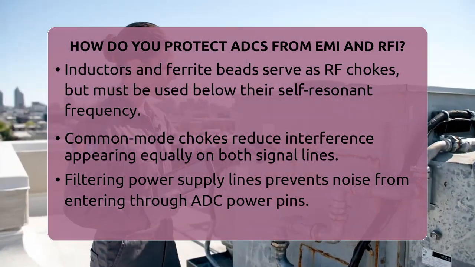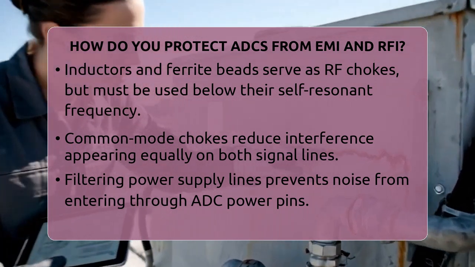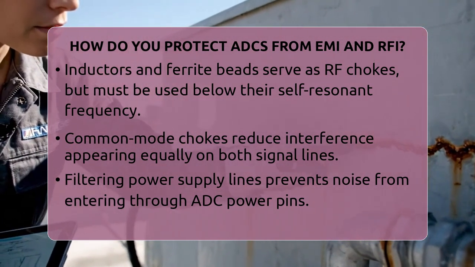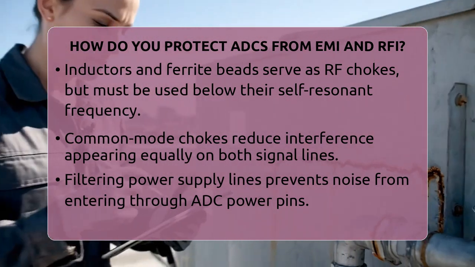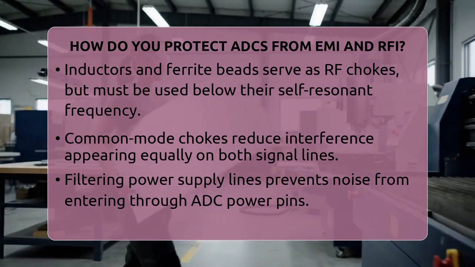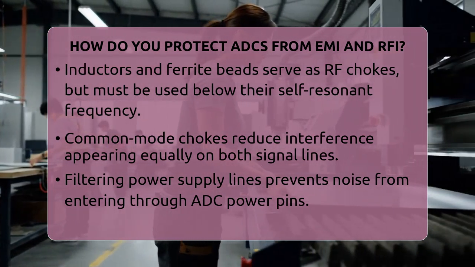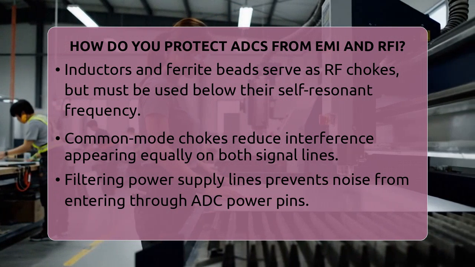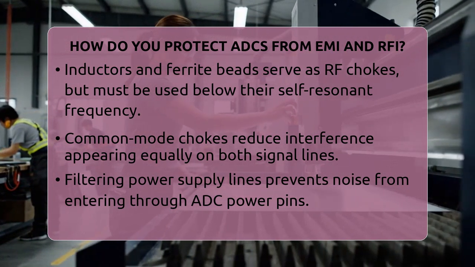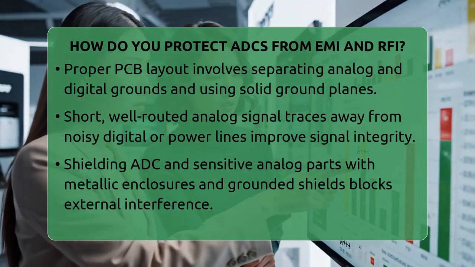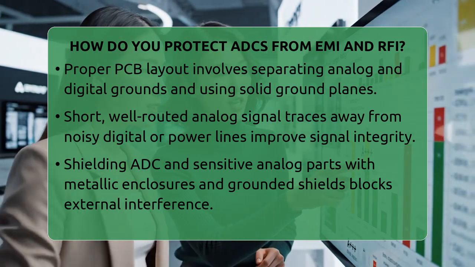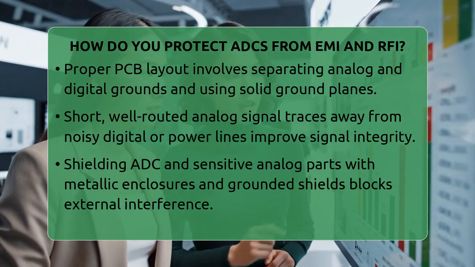Avoid sharp right-angle bends in traces because they can cause signal reflections. Place decoupling capacitors very close to the ADC's power pins to stabilize voltage and reduce high-frequency noise. Shield sensitive analog traces by placing grounded guard traces or ground planes next to them on the PCB.